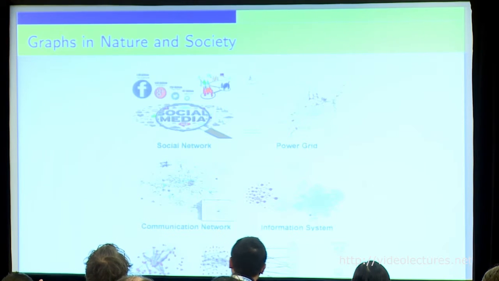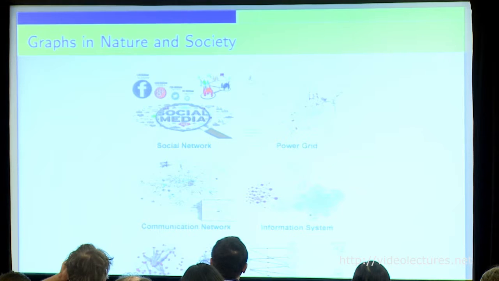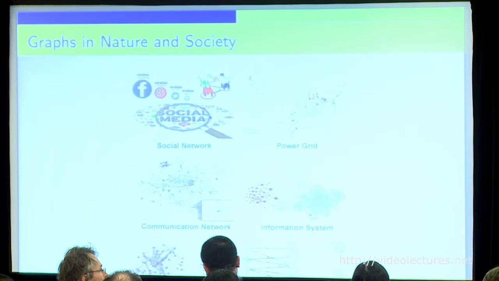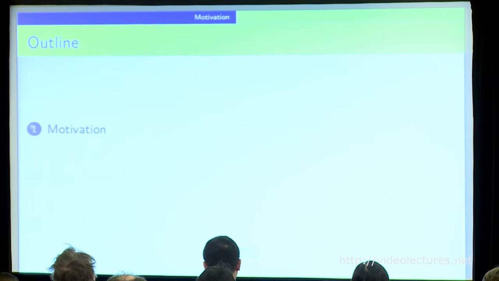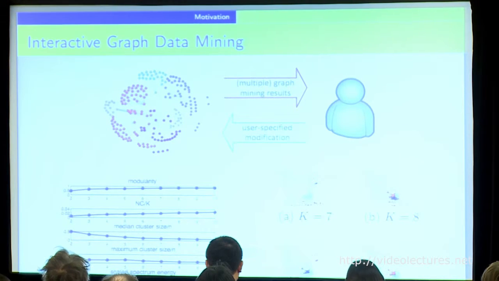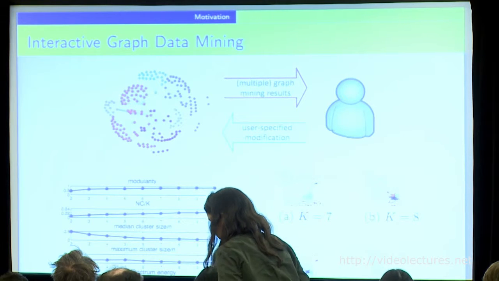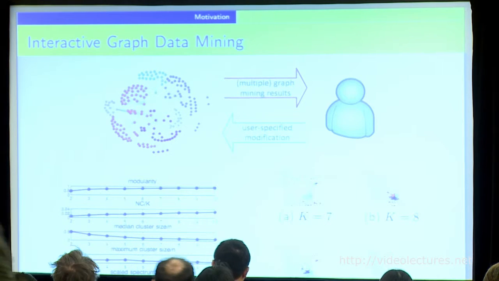Since this is a great workshop that focuses on graph mining, I don't think I need to spend any time to convince you that graphs are common and useful representations of many data. And most often, we are using a lot of matrix decomposition techniques to do graph mining. Before I introduce our methods, I want to show you two motivating examples of why we are interested in this incremental eigenpair computation problem. The first example is interactive graph data mining, especially for graph clustering or community